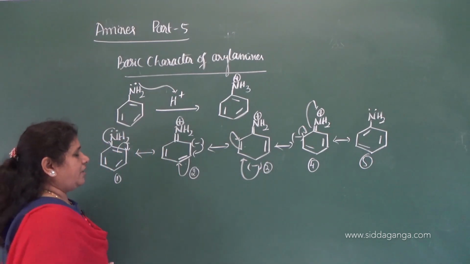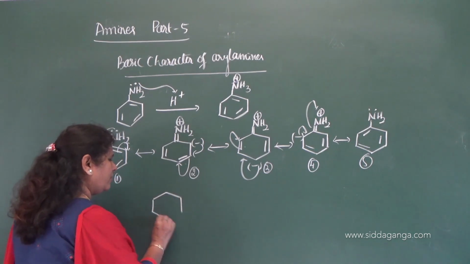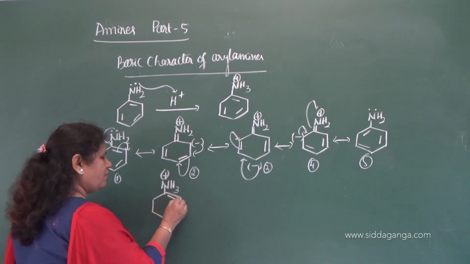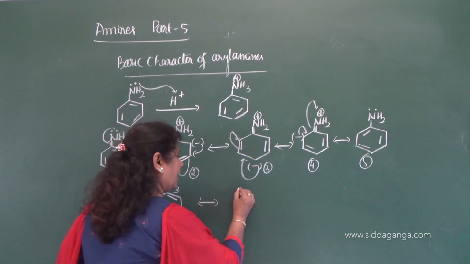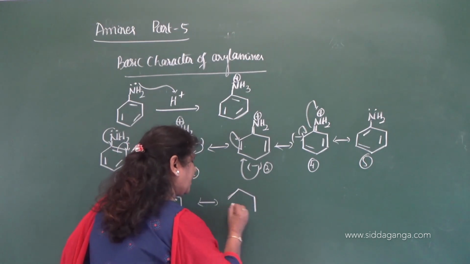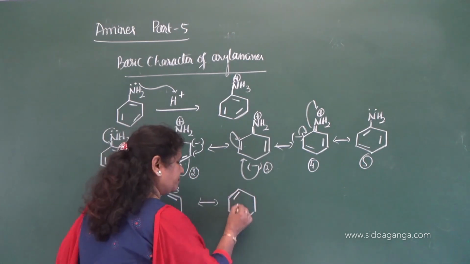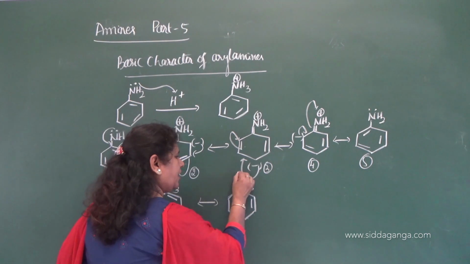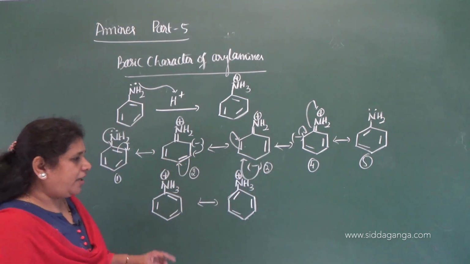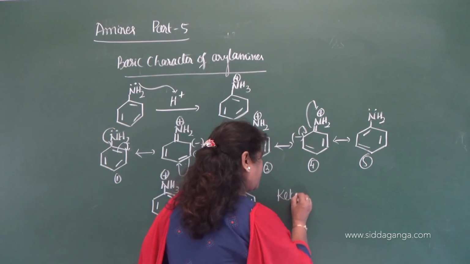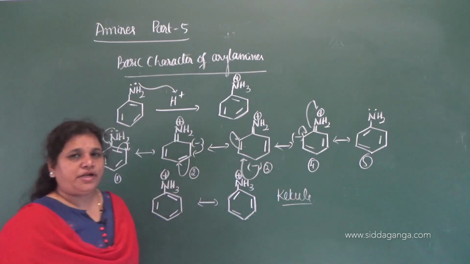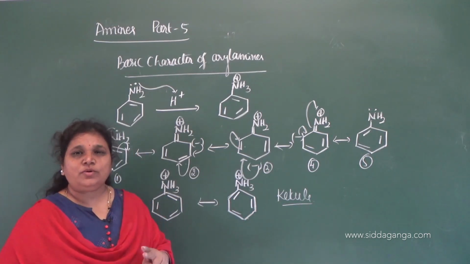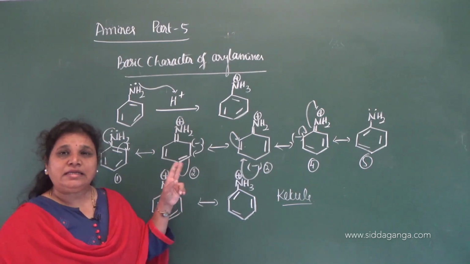Now let me write the resonating structures of anilinium ion. This is one resonating structure and this is the second resonating structure. So we can write only 2 Kekulé resonating structures. These structures are nothing but Kekulé structures, only a change in the position of the double bond. So we can write only 2 resonance structures for anilinium ion.